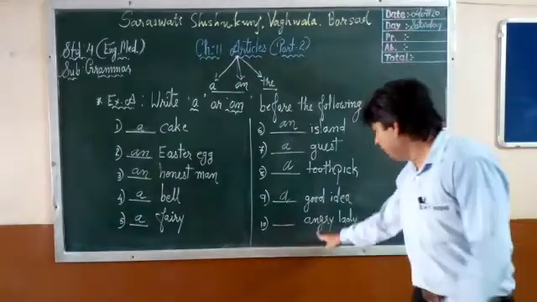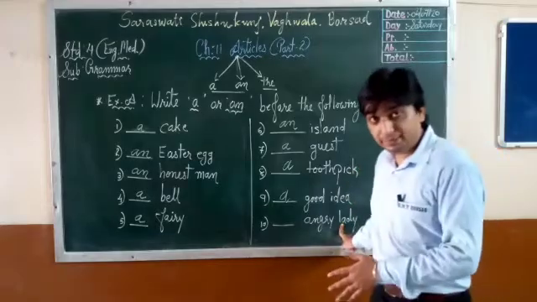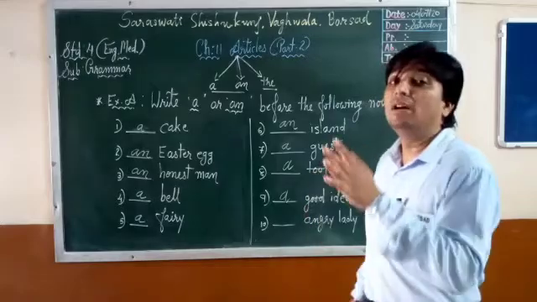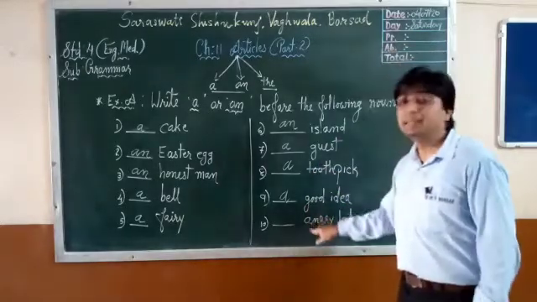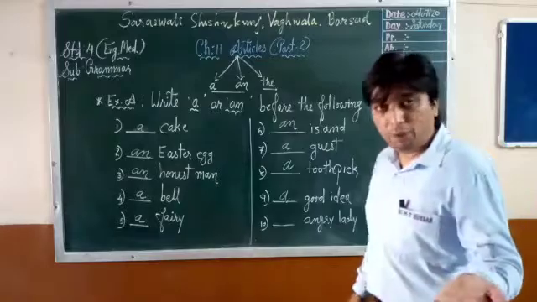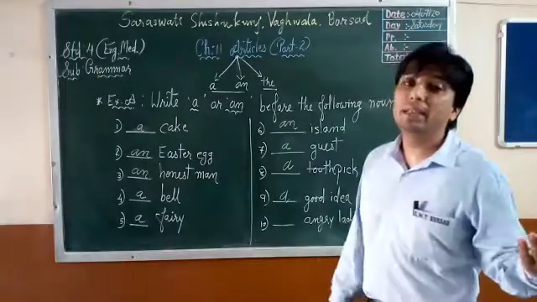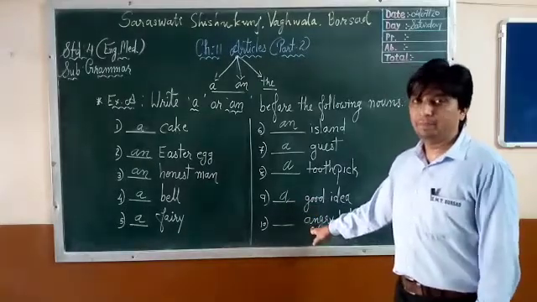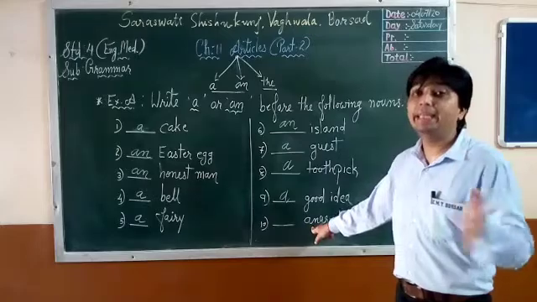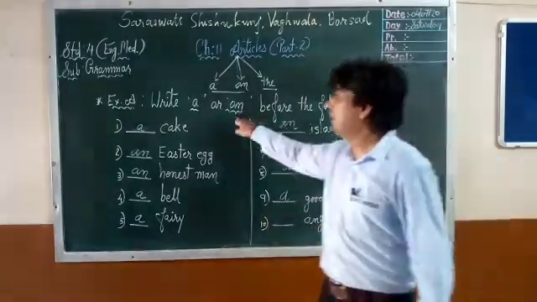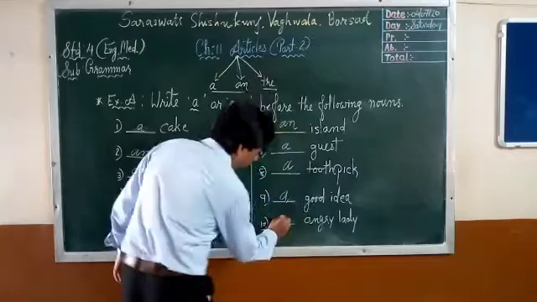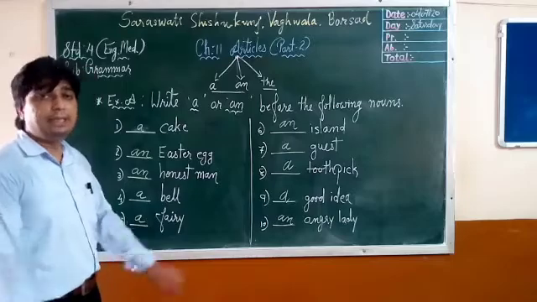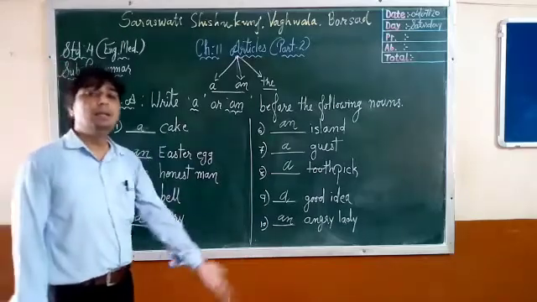Angry lady. Now here we are talking about lady, L. But see here, an adjective is given. Whenever you find such nouns, you have to look at the adjectives. If it begins with a vowel, an article. If it begins with a consonant, a. Angry, A. A means vowel. A, E, I, O, U. So there must be article an. Clear? I hope you have understood the exercise. Let's switch to our second exercise.